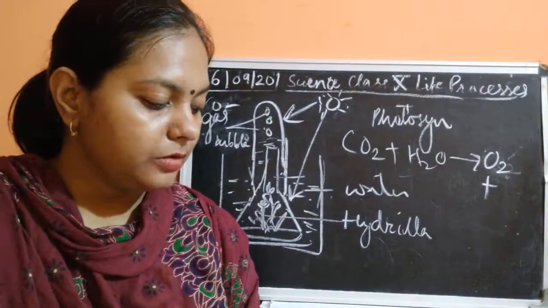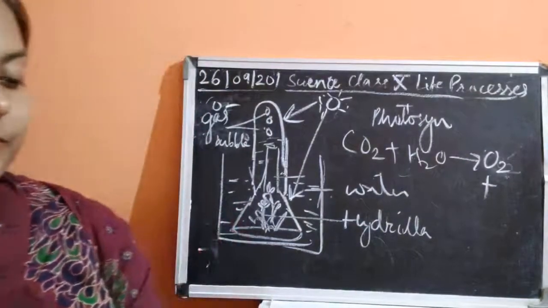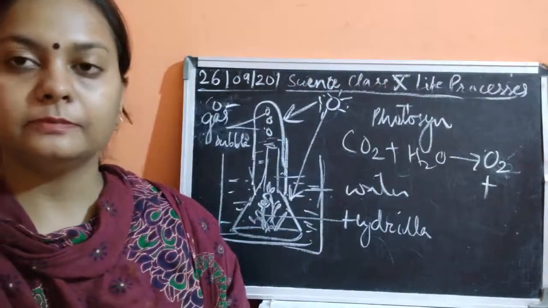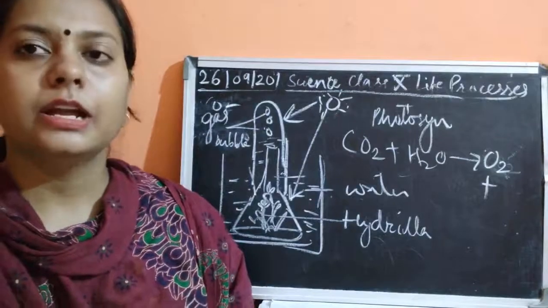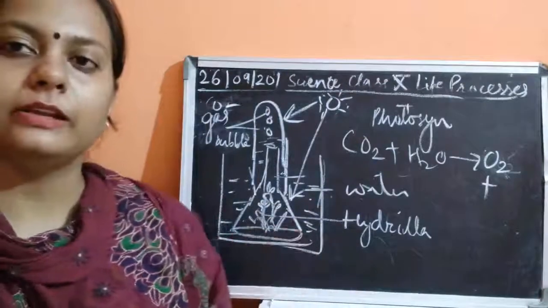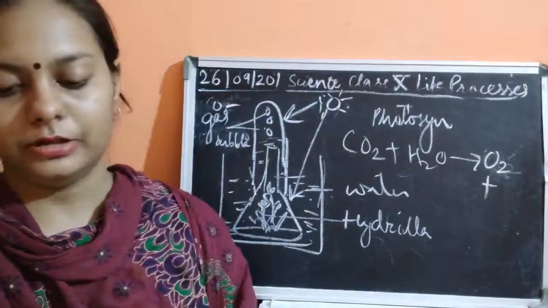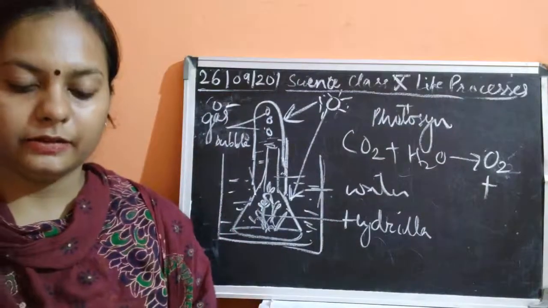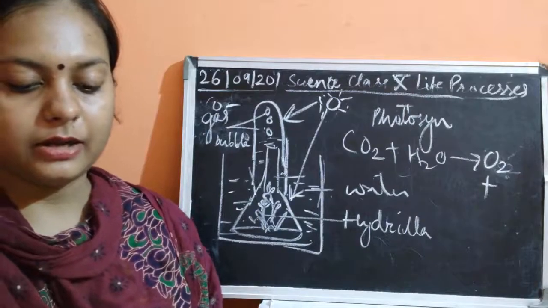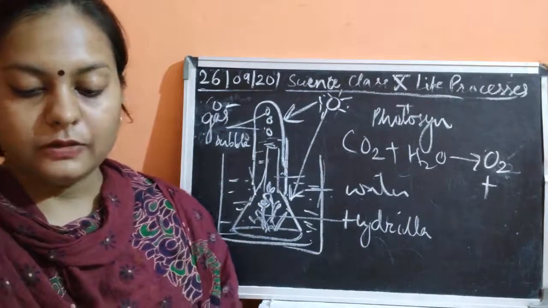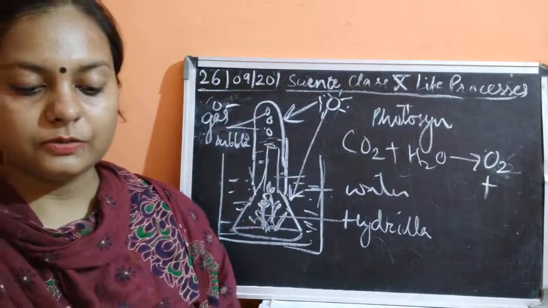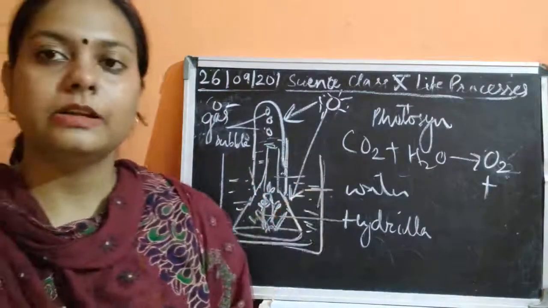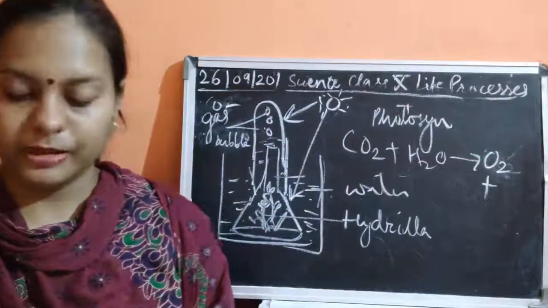Now you can take some precautions also. You will take only a fresh aquatic plant. If you take a plant which is not living, which is not very fresh, this activity would be very slow in nature. Otherwise, it would be a very fast activity. Take a freshwater aquatic plant. Keep the aquatic plant dipped in the water before use. The water level of the beaker should be kept just above the funnel. All the levels should be optimum.